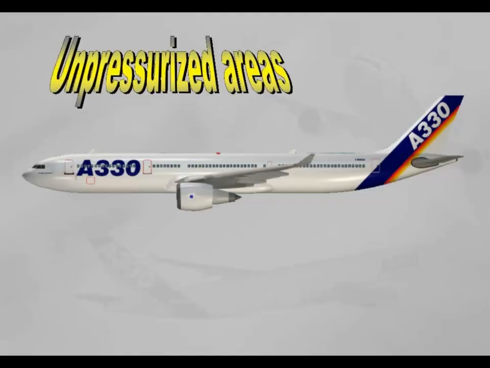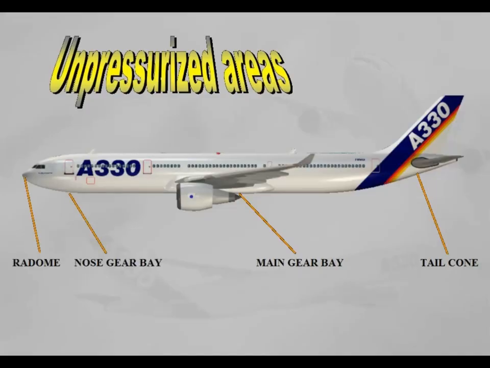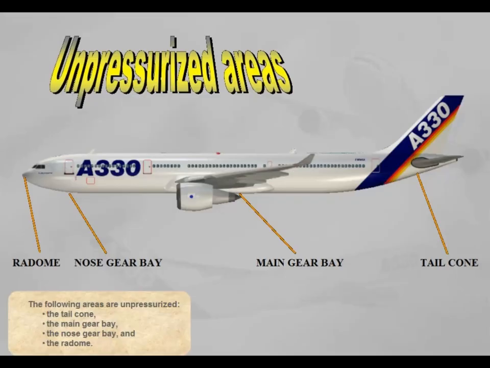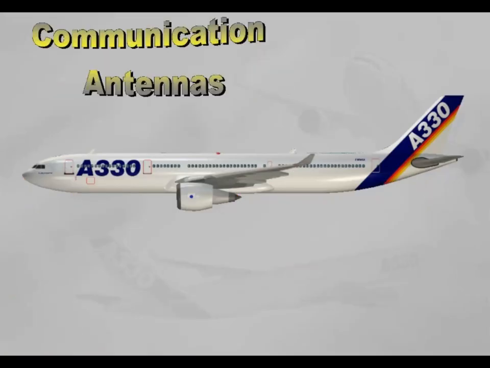The following areas are unpressurized: the tail cone, the main gear bay, the nose gear bay, and the radome. Let's briefly familiarize ourselves with the location of the communication antennas. VHF-1, VHF-2, VHF-3 and HF-1 and 2.